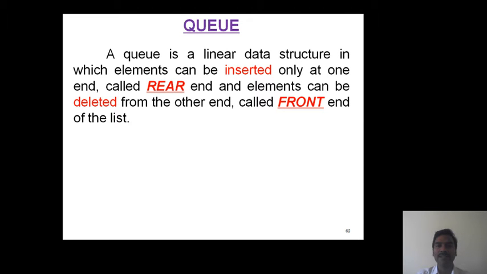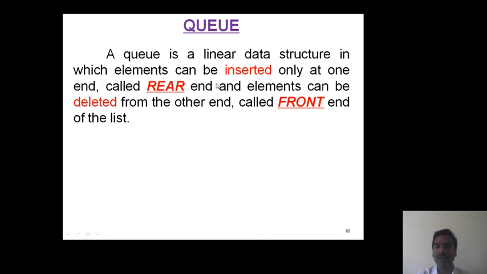In queue data structure, elements are inserted at one end called the rear end. Elements are deleted from the other end called the front end of the list. Okay, listen. A queue is a linear data structure in which elements can be inserted only at one end called the rear end.